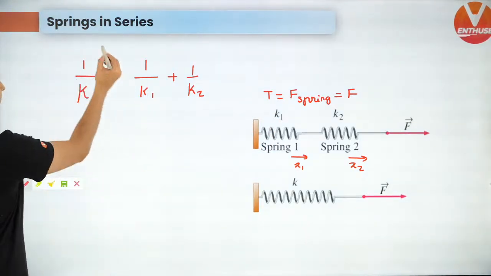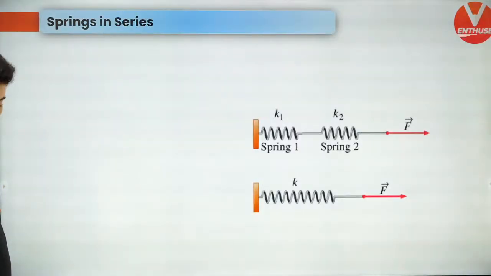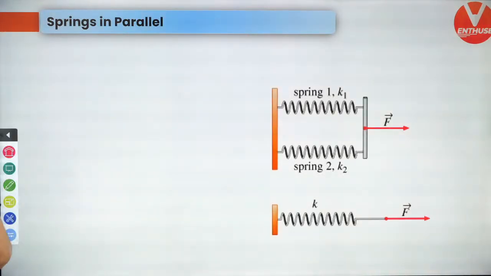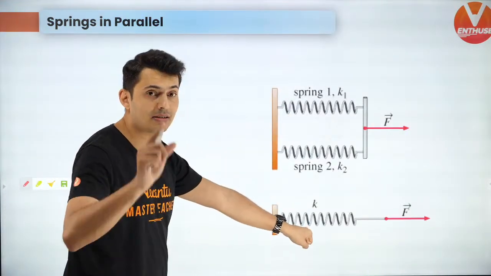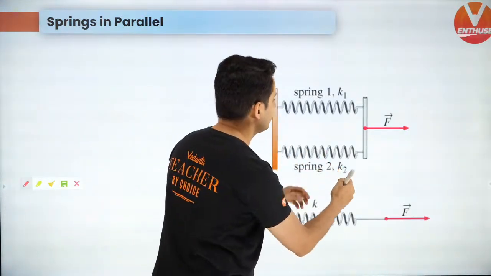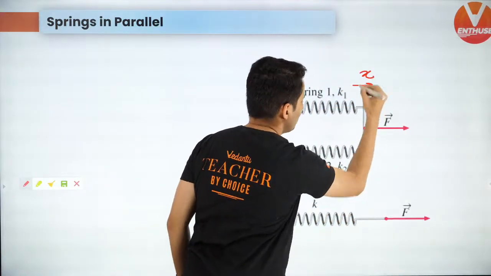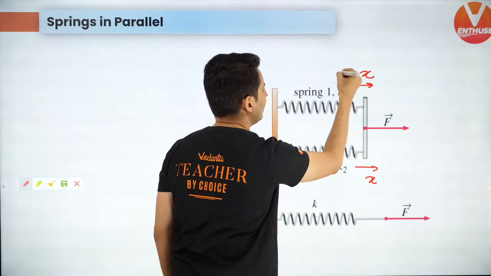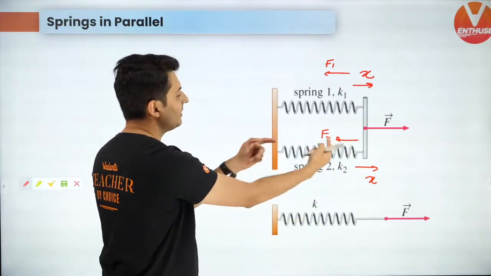Okay, so remember this formula. When 2 springs are in series, this is the formula that you're going to use. So obviously what's coming up next? You know that it's going to be parallel, guys. So when 2 springs are in parallel, you can convert those 2 springs into one spring. Now what happens is, because you are pulling both these springs together, you will see both springs will have same X, but this force will get divided as F1 and F2 in both these springs.